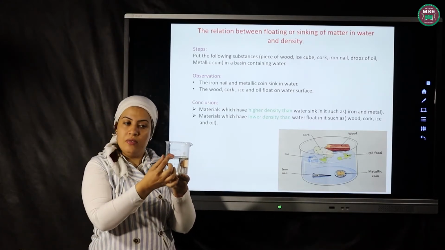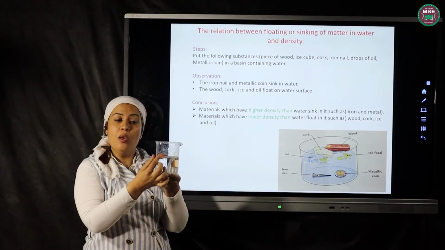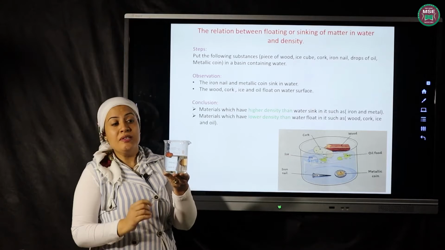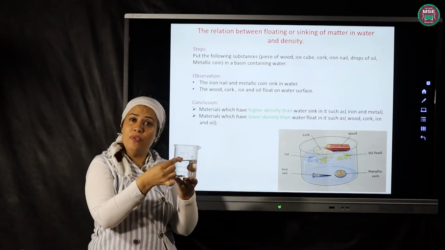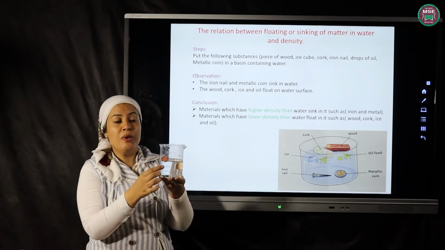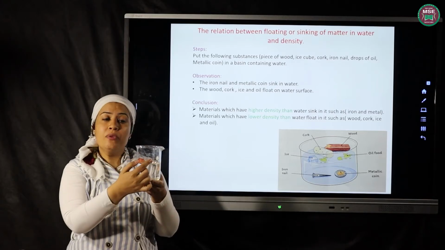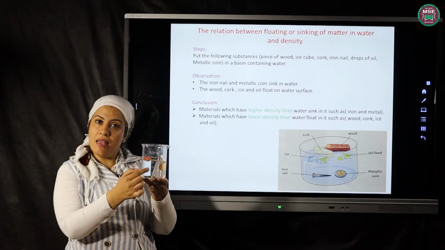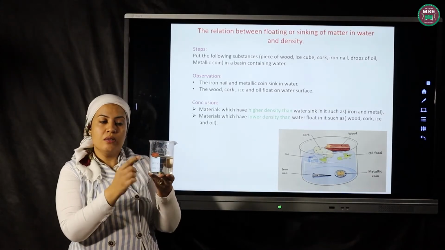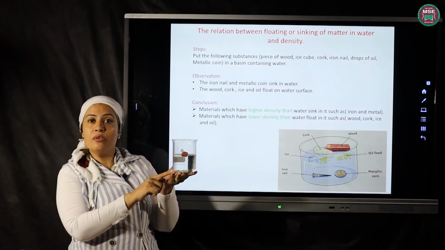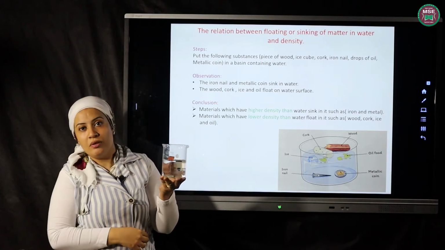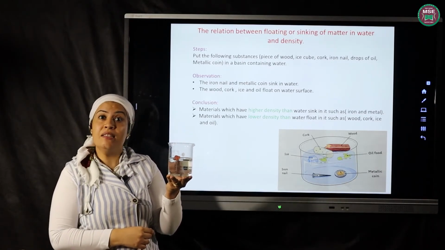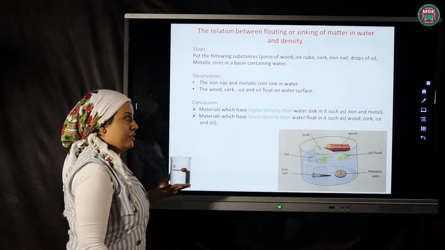Because the cork has lower density than the density of the water. What about the piece of wood? The piece of wood has lower density than the density of the water. Why does the coin sink in the water? Yes, because it has higher density than the density of the water.